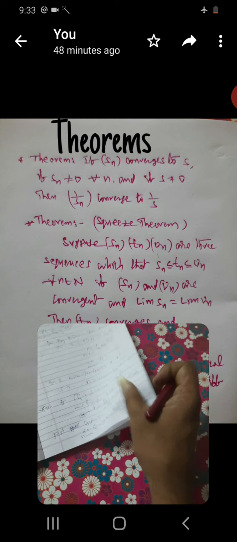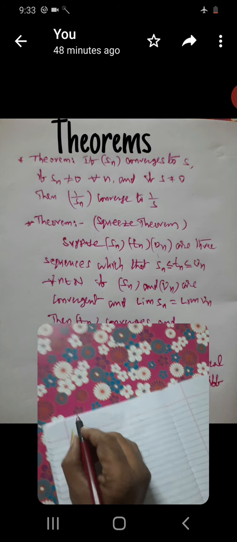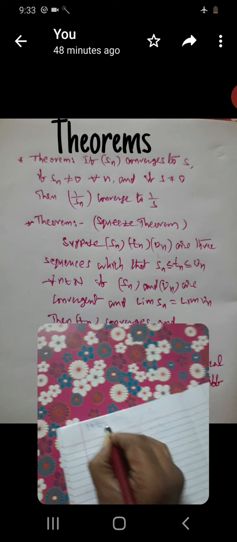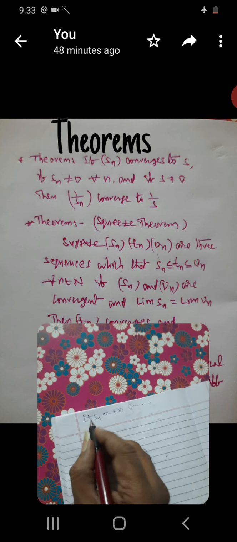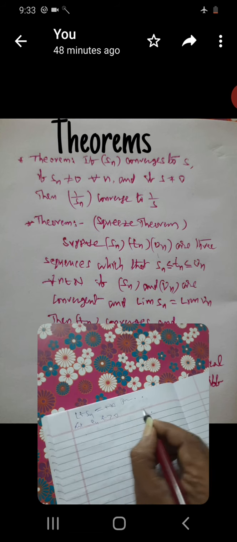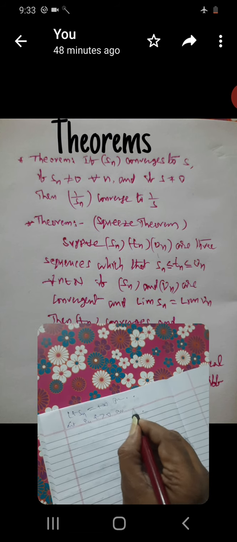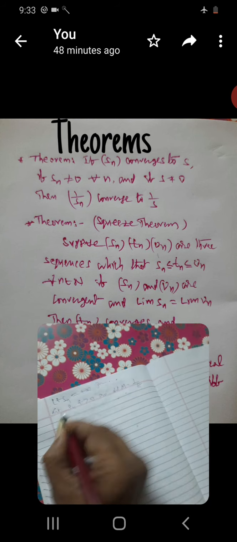Now see here: limit Sn is equal to plus infinity. What is the definition we have already seen above? Let epsilon greater than 0 and let capital M be equal to 1 by epsilon.